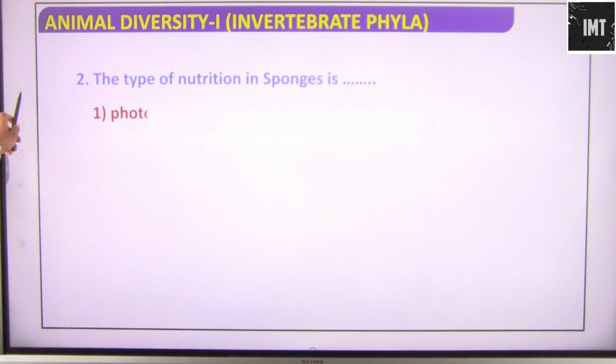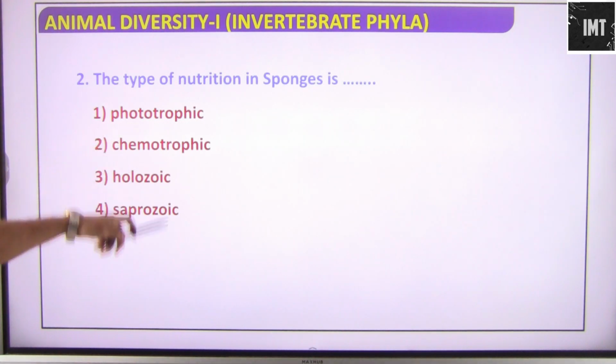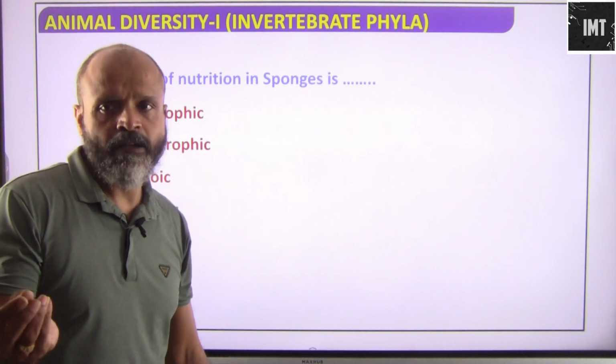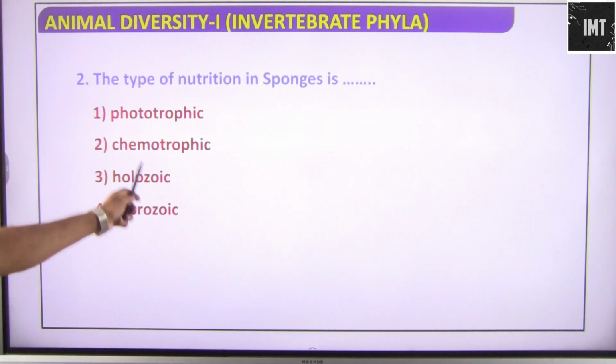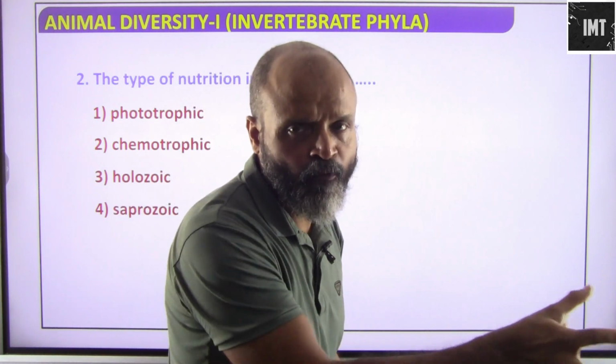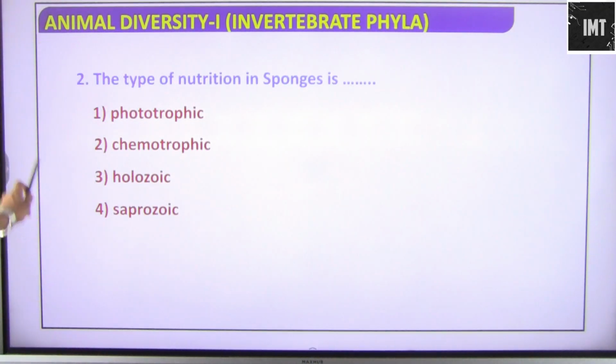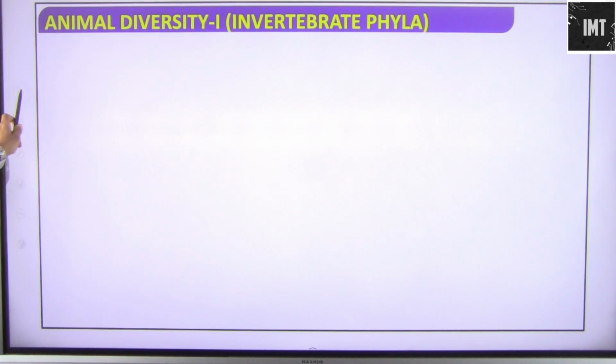The type of nutrition in sponges is phototrophic, chemotrophic, holozoic, or saprozoic? Phototrophic, obviously not, they are not capable of generating their own food with the help of sunlight. Chemotrophic, no. Holozoic is the one, because they are entirely dependent on water and the food it is carrying along with it while entering the ostia. So that is basically holozoic.